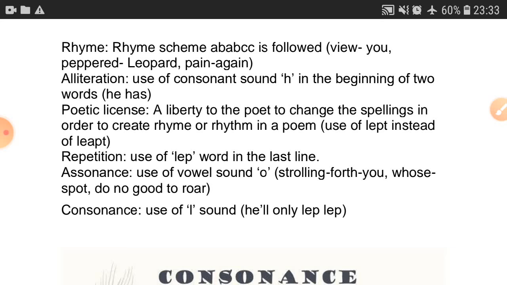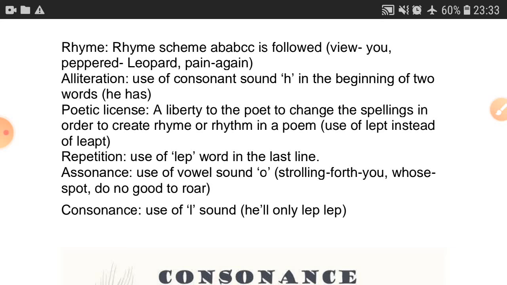Next is repetition. Use of the word "leap" in the last line. Repetition, you know, is the repetition of a single word two times, three times. If you see it, you will tell that it is a repetition. Assonance is the use of vowel sounds. In the last line, assonance is the use of the vowel sound O. O is the vowel sound which is used again and again.